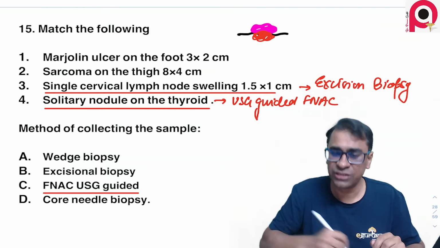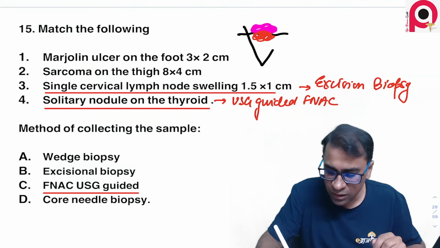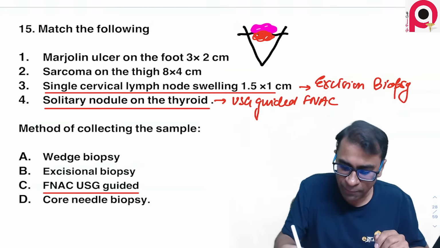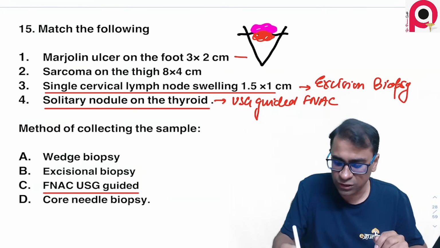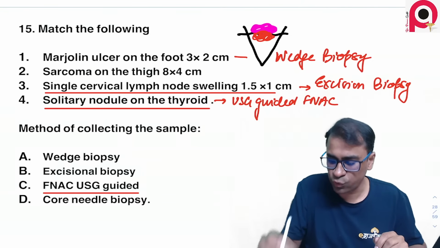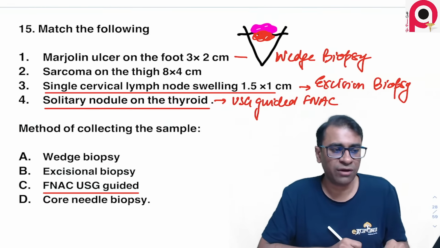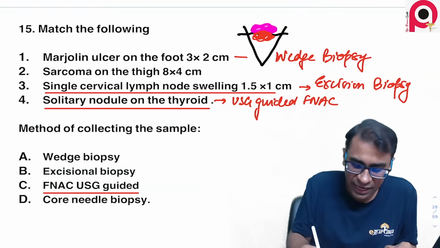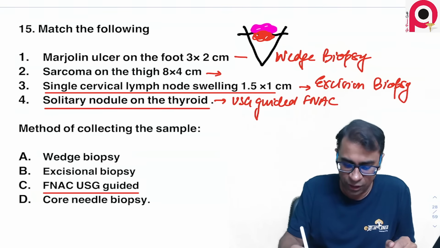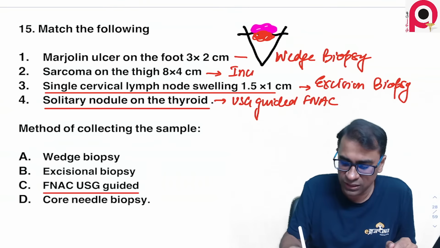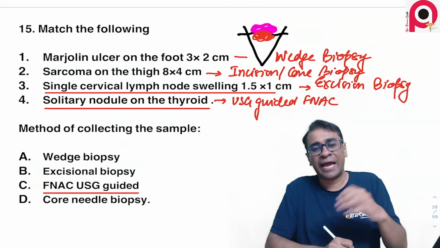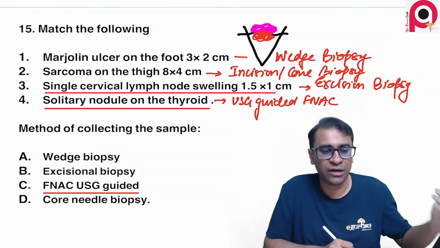To know how deep the lesion is, you have to take a wedge biopsy. Understood? So for Marjolin's ulcer, you basically take out what is called a wedge biopsy. Why, sir? Because it can progress to squamous cell carcinoma, and therefore you should take out a wedge biopsy there. For sarcoma on the thigh, there you can take out an incision biopsy, or what is called a core biopsy. Incision or a core biopsy. Okay? Just to diagnose whether the sarcoma is there or not.